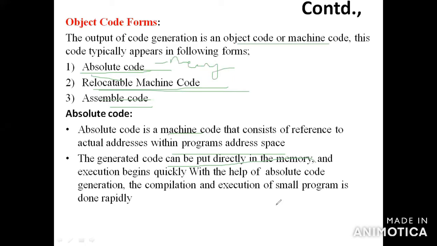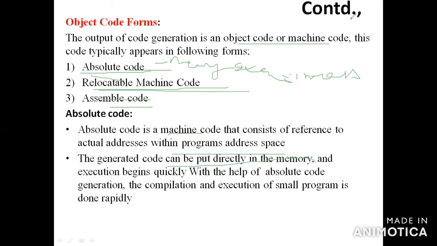The execution process is quick with the help of absolute code generation. The execution begins quickly, and the execution of small programs is also done rapidly. So in absolute code, this generated code can be directly placed into the memory.